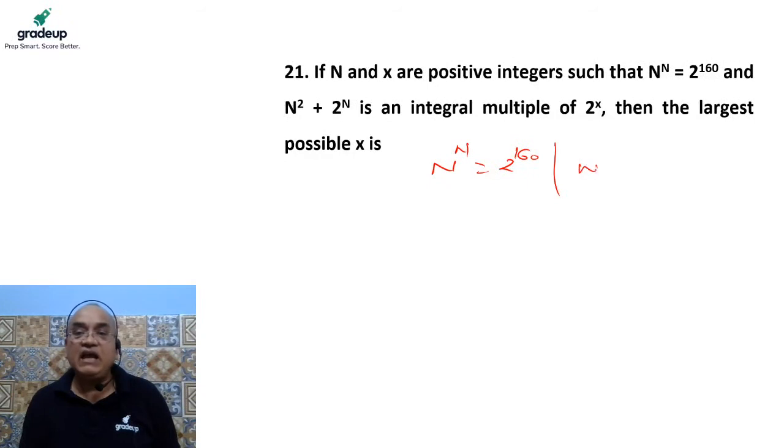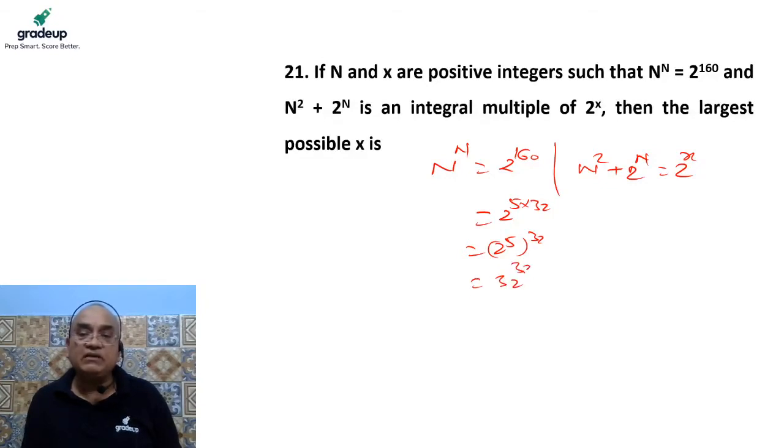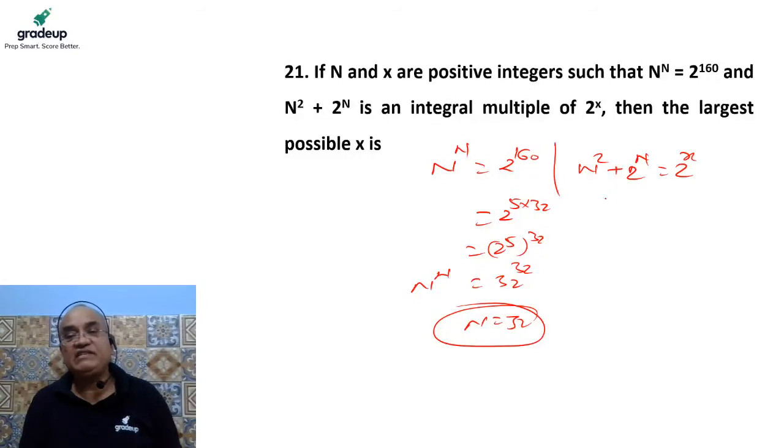It is given that n square plus 2 to the power n is an integer and a multiple of 2 to the power x. As we know, 2 to the power 5 to the power 32 can be written as 32 to the power 32, which is equal to n to the power n. If we compare the value, then n must be equal to 32 because the power and base are the same.